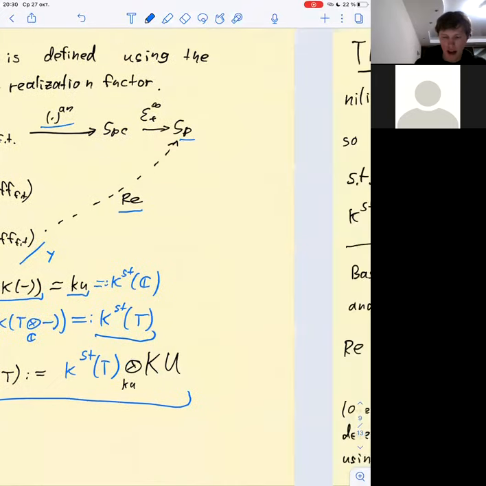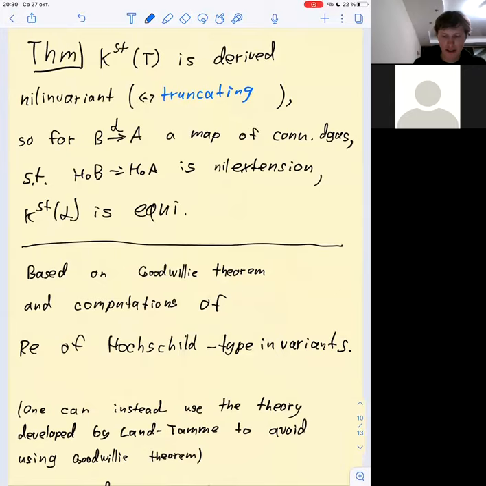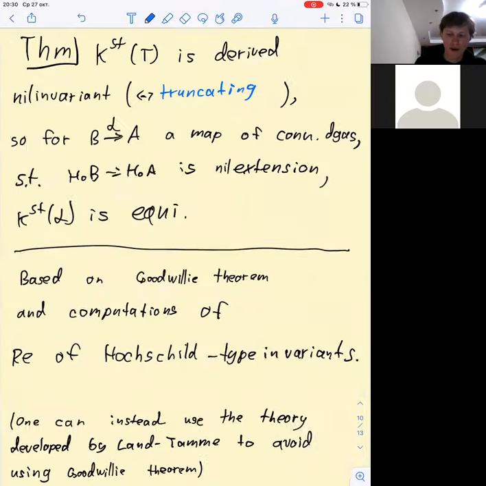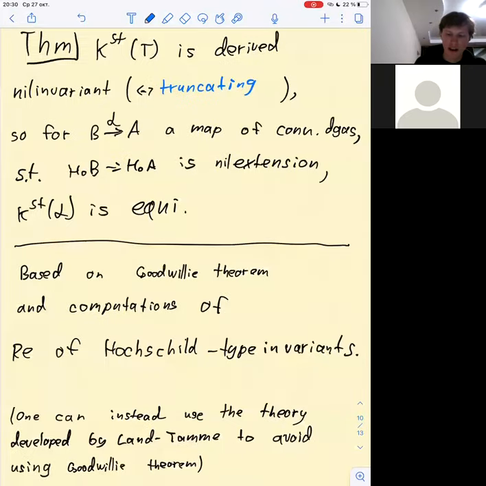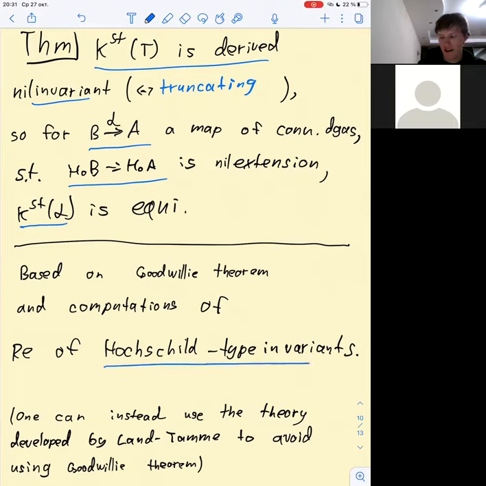The other theorem of mine is that this semi-topological K-theory is actually derived nil-invariant, meaning that for any map of connected DG algebras which is a nilpotent extension on H0, this map on topological K-theory would be an equivalence. My proof is based on computation of realization of Hochschild type invariants and the usage of Goodwillie's theorem, which can actually be avoided using modern machinery of Land and Tamme.